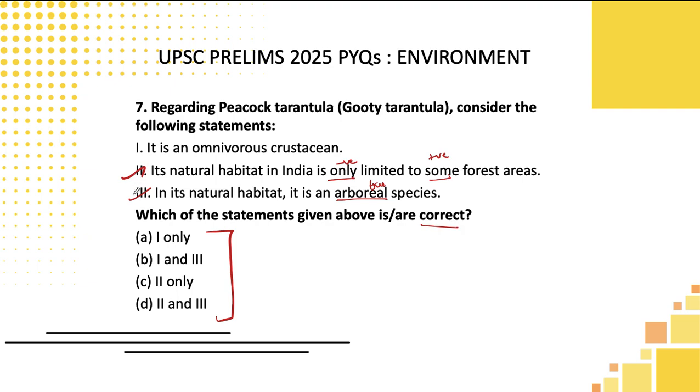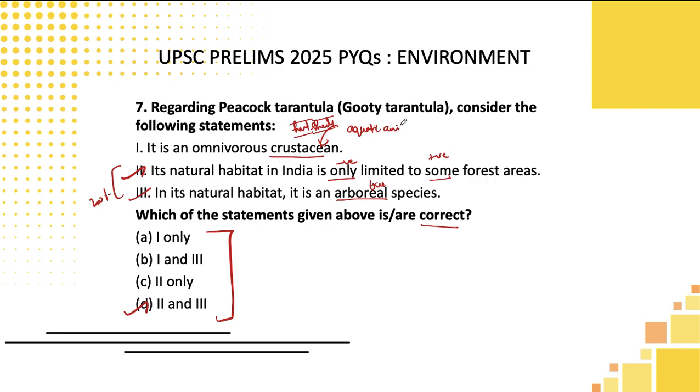Already we know second and third statement is highly correct. So directly pick that. We are 200% sure because the high possibility of peacock to live on the tree, that possibility is there. But we don't know what is the meaning of crustacean. But if you would have read the basics of NCERTs, we know one more thing additionally. What I wanted to tell you is crustaceans are basically aquatic animals. Like we know crab, the animals which have hard shells, those animals are called crustaceans. This is available in your basic science NCERT.